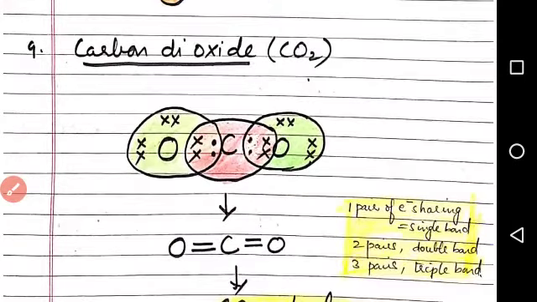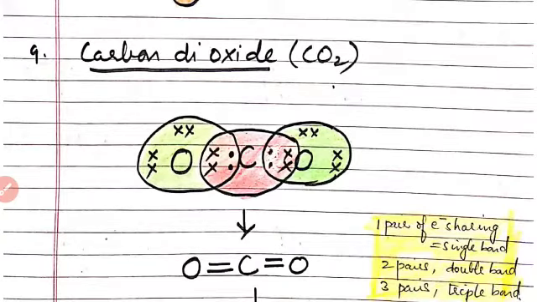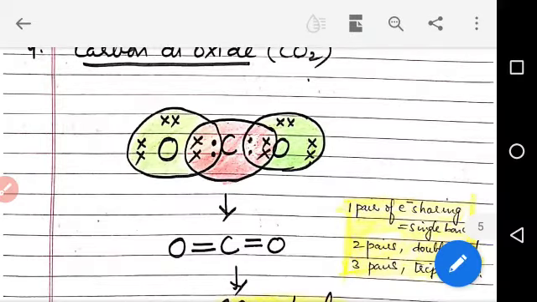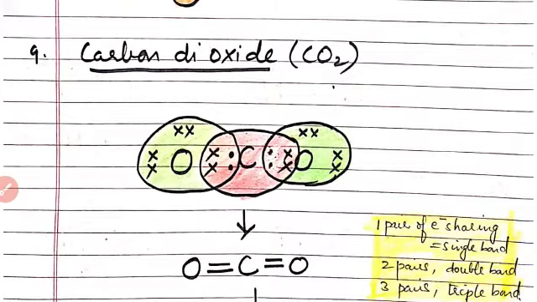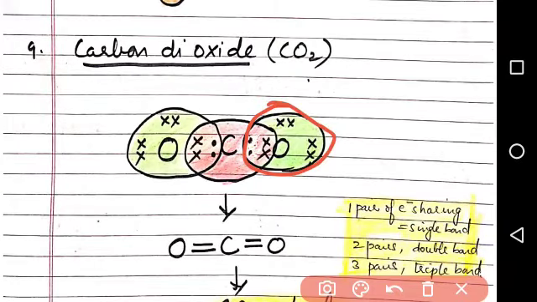Next is the carbon dioxide molecule, CO2. Carbon has 4 electrons, each oxygen has 6 electrons, so each oxygen shares 2 electrons and completes its octet in this way, whereas carbon with 4 electrons, shared with 2 oxygen atoms, also completes its octet.